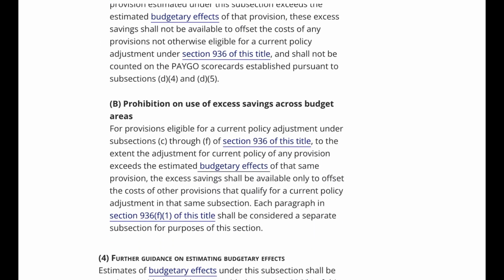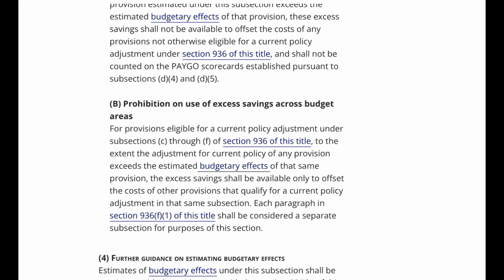B. Prohibition on use of excess savings across budget areas. For provisions eligible for a current policy adjustment under subsections C through F of Section 936 of this title, to the extent the adjustment for current policy of any provision exceeds the estimated budgetary effects of that same provision, the excess savings shall be available only to offset the costs of other provisions that qualify for a current policy adjustment in that same subsection. Each paragraph in Section 936F1 of this title shall be considered a separate subsection for purposes of this section.